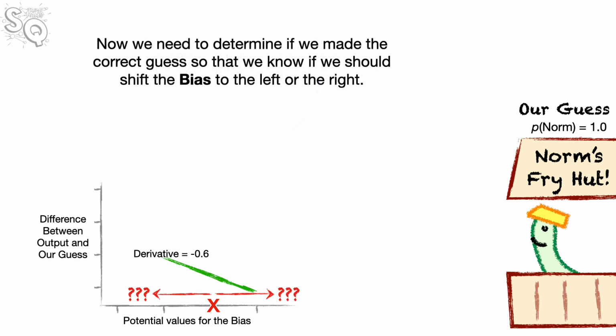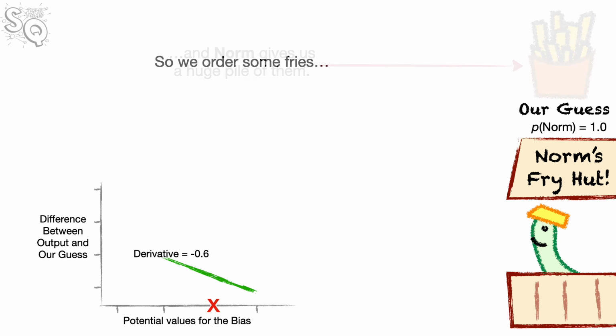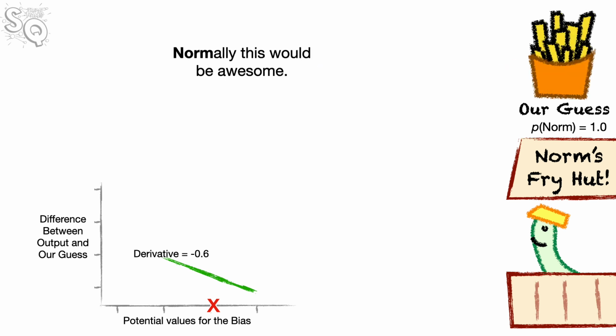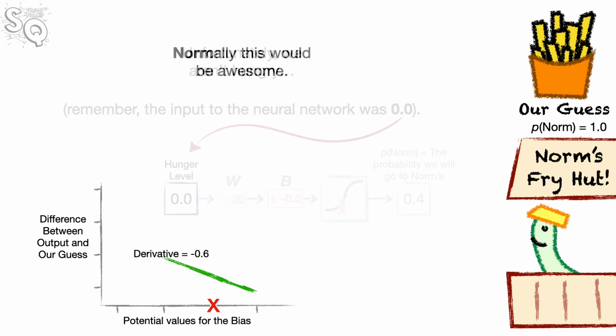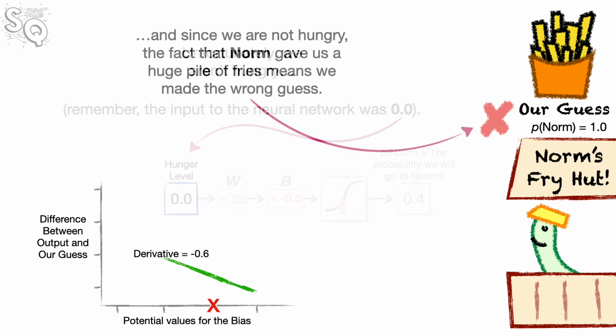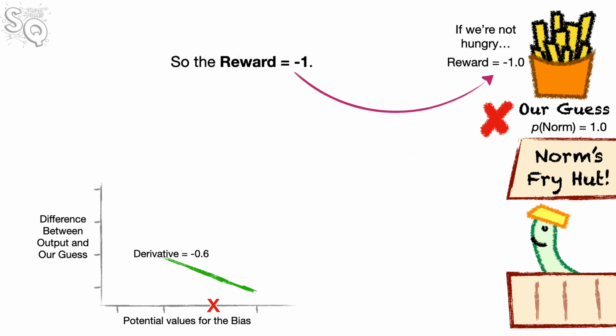Now we need to determine if we made the correct guess so that we know if we should shift the bias to the left or the right. So we order some fries. And Norm gives us a huge pile of them. Normally, this would be awesome. Unfortunately, we aren't hungry. And since we are not hungry, the fact that Norm gave us a huge pile of fries means we made the wrong guess. So the reward equals -1.